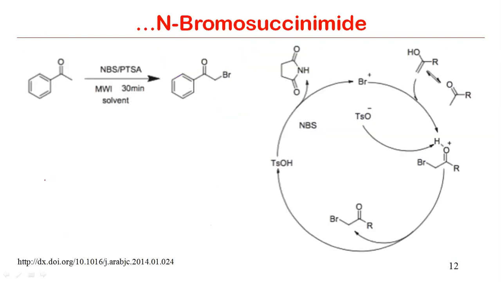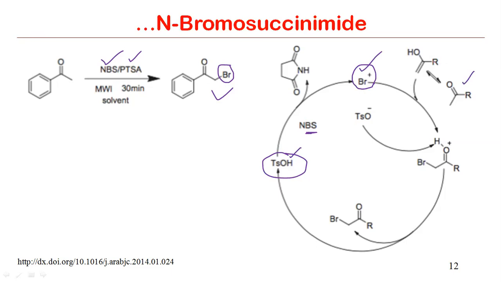All right. So similarly, if we have some compound having alpha hydrogen and we use NBS in the presence of para-toluenesulfonic acid, then we can get this alpha-brominated carbonyl compound. And the mechanism is very easy, because once we treat with para-toluenesulfonic acid, the NBS will be protonated by this acid, and then ultimately it will give rise to the Br plus electrophile. And then since we have this keto compound, generally it is represented in this form.